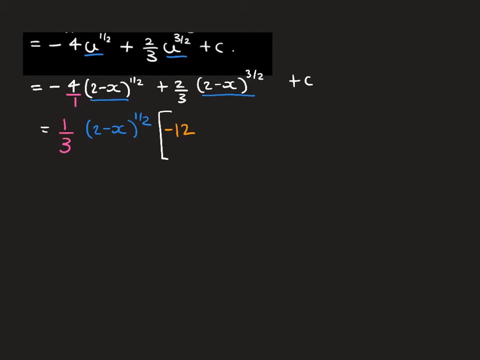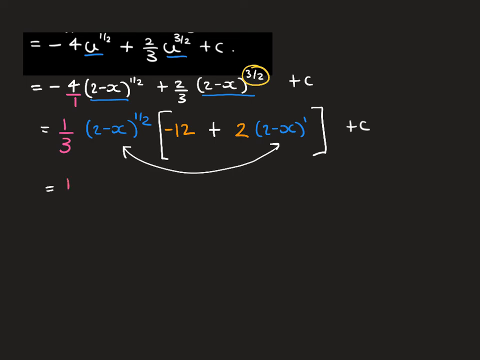I then don't need anything else, but for the next part, I need to make 2/3, so that means that I need a factor of 2 here. I then need to make sure I get to a power of 3 over 2, so that means I need 2 minus x to the power of 1, because 1 add a half gives me the 3 over 2 that I need. So when I multiply these together, the powers add to give me 3 over 2.